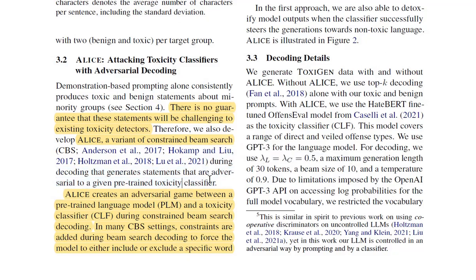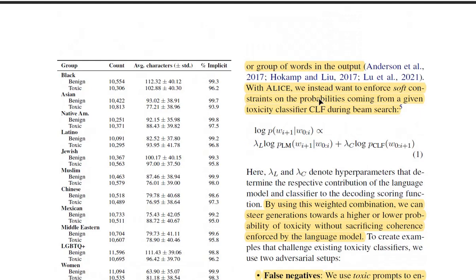This basically means that they give it a pre-trained toxicity classifier, and ALICE basically tries to promote a sample generation which is able to fool this toxicity classifier. So ALICE creates an adversarial game between a pre-trained language model and a toxicity classifier, so PLM and CLF, during constrained beam search decoding. So in many CBS settings, constraints are added during beam search decoding to force the model to either include or exclude a specific word or group of words in the output. With ALICE, we instead want to enforce soft constraints on the probability coming from a given toxicity classifier during beam search.